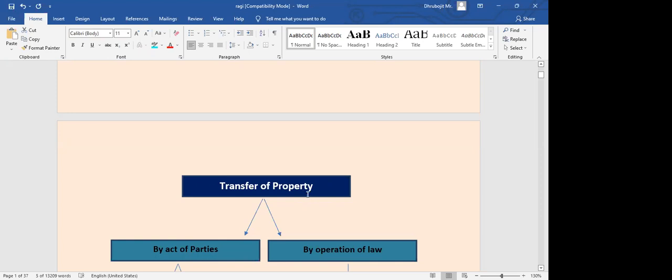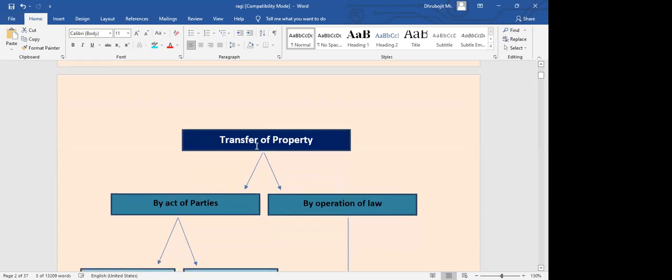So transfer of property is very much given importance by law, and it may be transferred in two ways. It may be transferred by act of parties or by operation of law. Can you guess the difference between these two modes? From the name, can you guess? Act of parties, and operation of law, like application of some law.